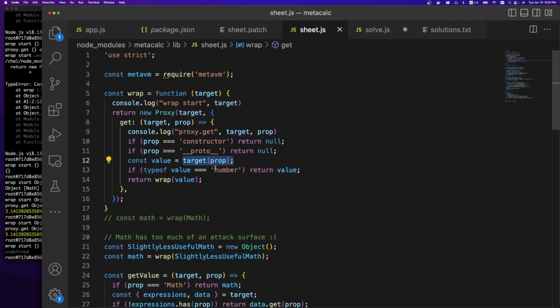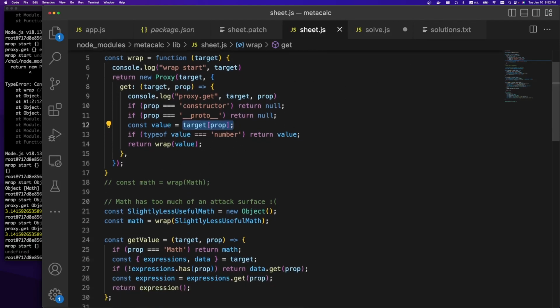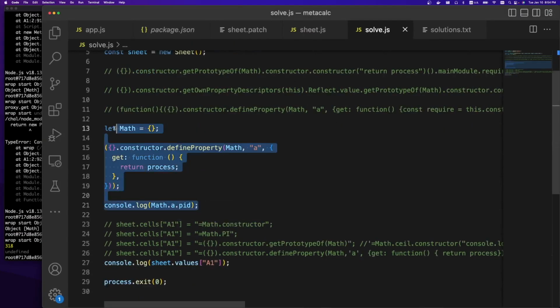I'm not quite sure if it's an override or if it happens first. Actually, we can play with it. So let's take a look at this. Instead, we'll embed the script directly in our solve script, just so we can play with it a little bit easier. So we're creating a Math object, and then we're going to try playing with this define property. We create a blank object. We call constructor define property. We're able to call constructor within the VM. So this is outside the VM, but we're able to do this in the VM because the Math object would be returned, and this is just a non-proxy object.